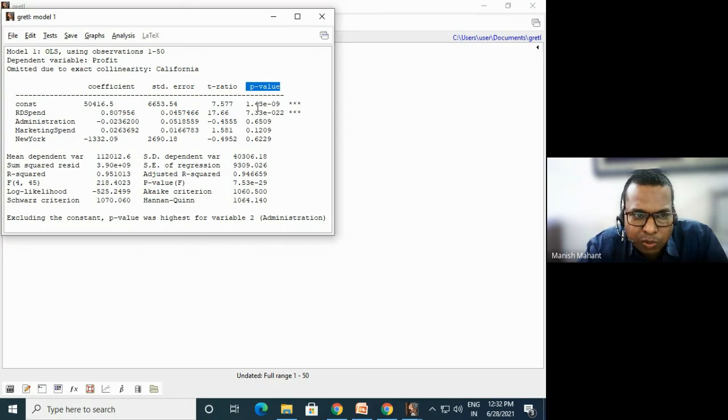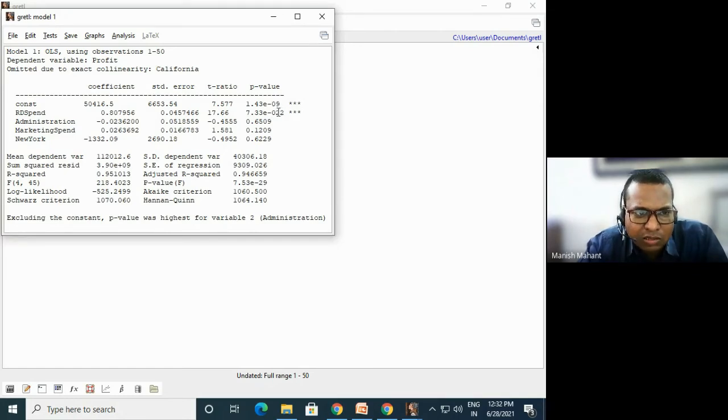In this p value, you can see R&D spend is marked by 3 stars, and the other variable has a much greater number than the R&D number. So what is the R&D number? 7.33 times 10 to the power of minus 22.